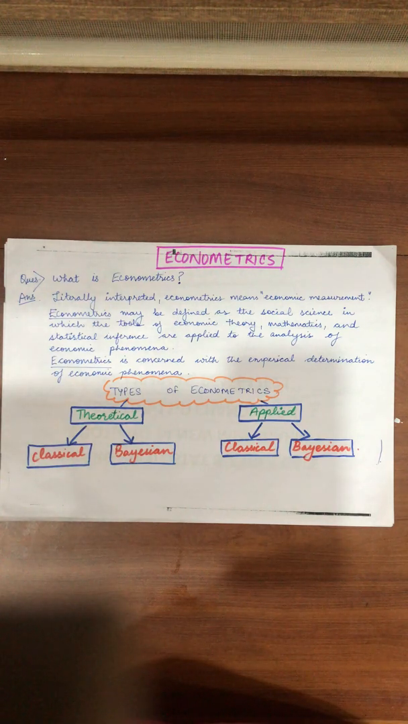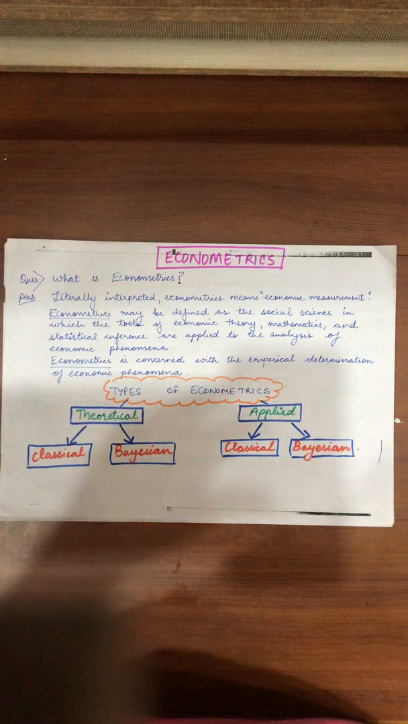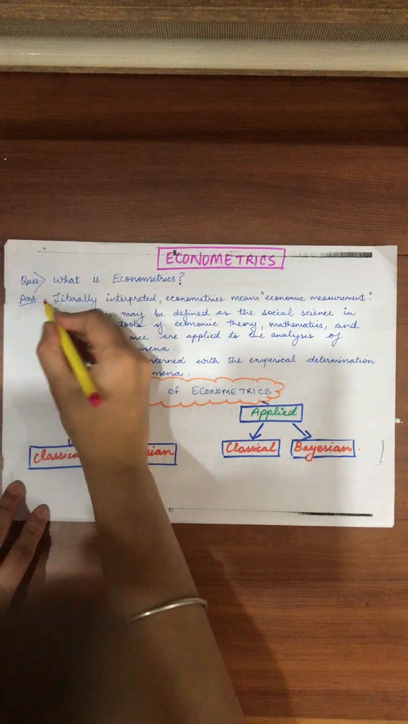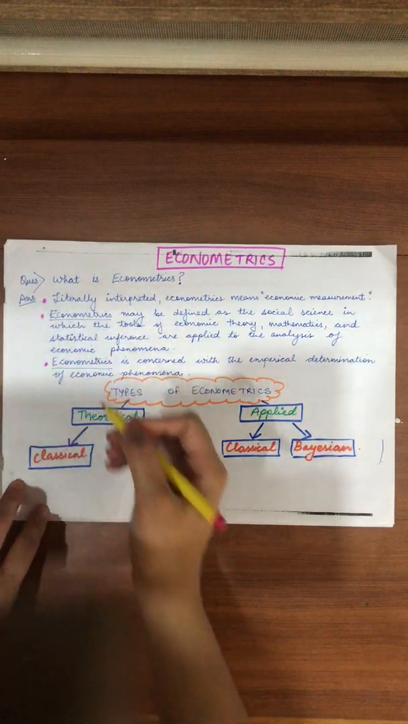So literally interpreted, econometrics means economic measurement, or we can say that it may be defined as a social science in which the tools of economic theory, mathematics and statistical inference are applied to the analysis of economic phenomena. Or we can say that econometrics is concerned with the empirical determination of economic phenomena. So I've given three definitions here. Whichever you like, you can learn.